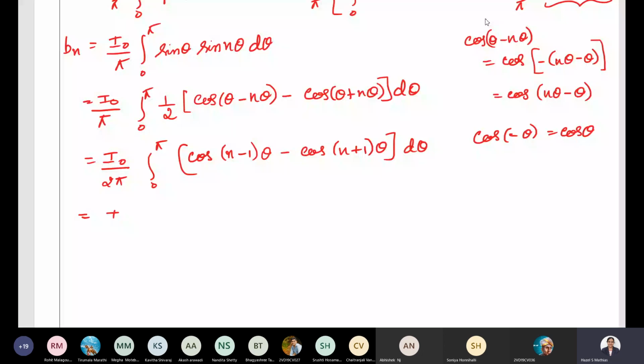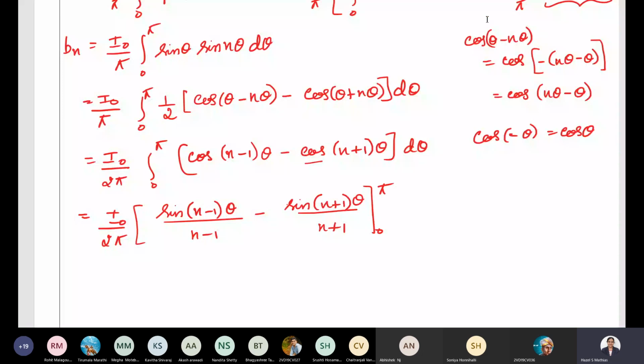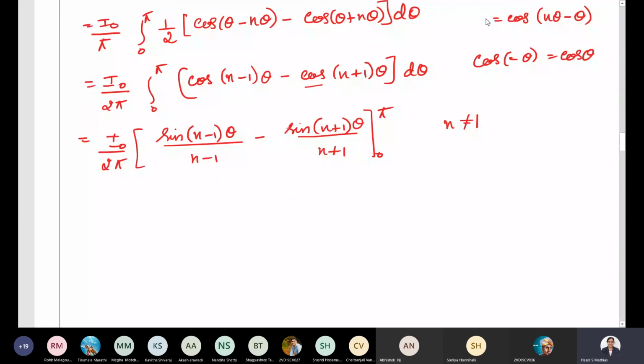Integration of cos is sine. So sine n minus 1 into theta divided by n minus 1 minus sine n plus 1 into theta divided by n plus 1, and the limits vary from 0 to pi. This case is also true when n is not equal to 1. Now what happens? Just tell me what is the value of bn.